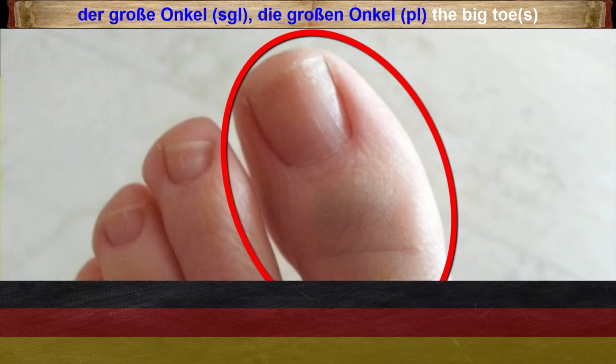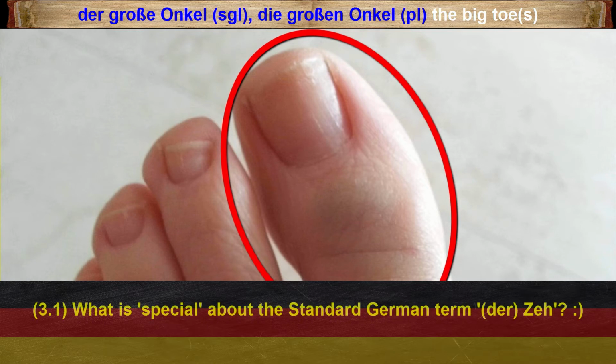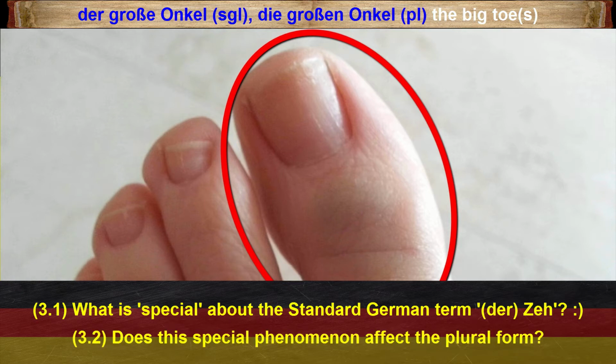Now to the third term, der große Onkel. Yeah, the big uncle. So, do you either remember or know what is special about the neutral term der Zeh? And I wonder, does this special phenomenon affect the plural term as well?